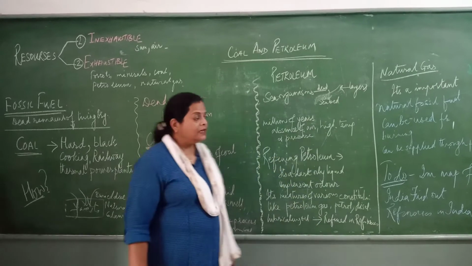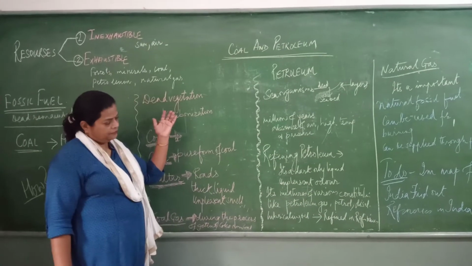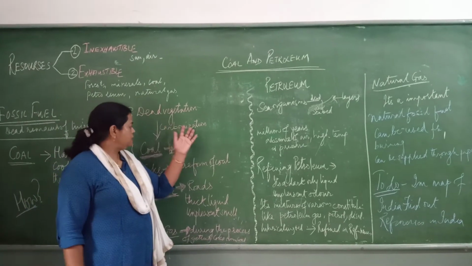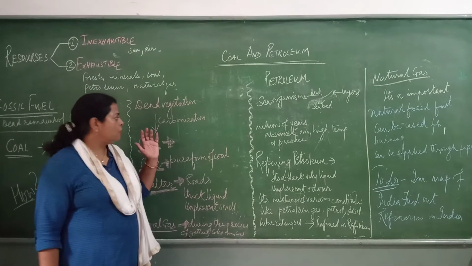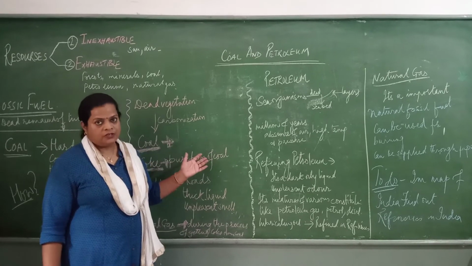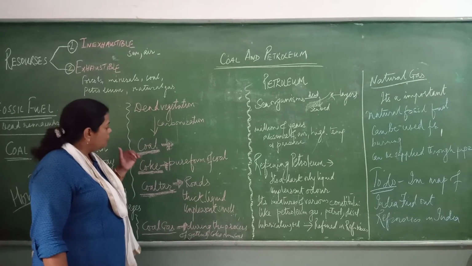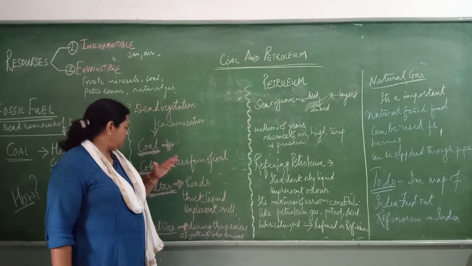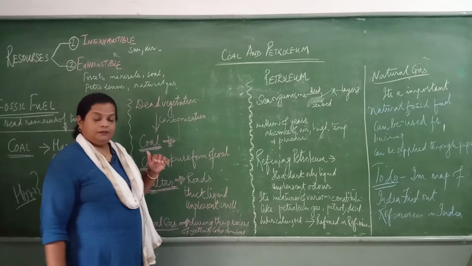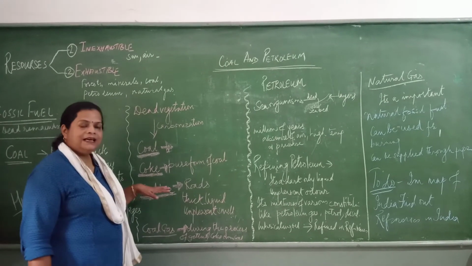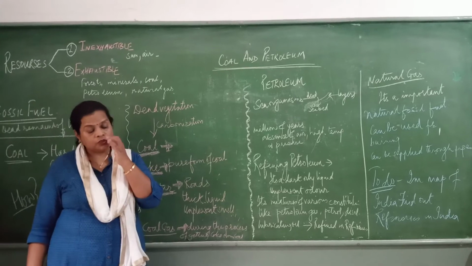Now to study coal, we first have to understand the term carbonization. When dead vegetation turns into coal, this is called carbonization. That is, it is turning into coal. And the purified form of coal is called coke. It is the purified form of coal, the coke. And there is one more product which we get, that is coal tar.